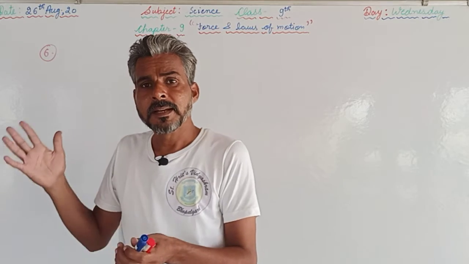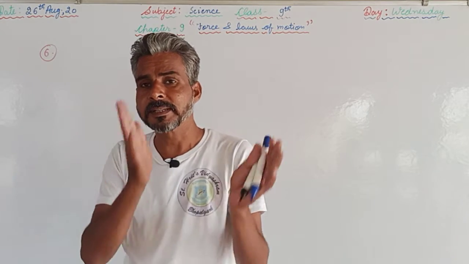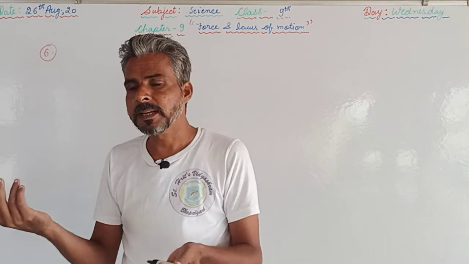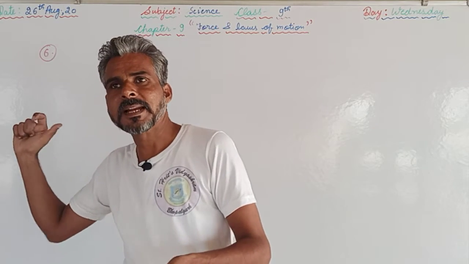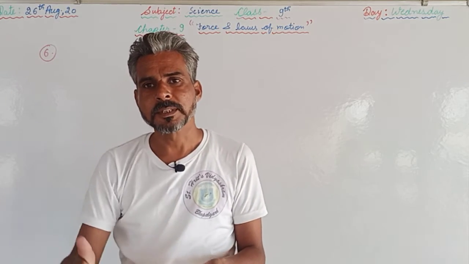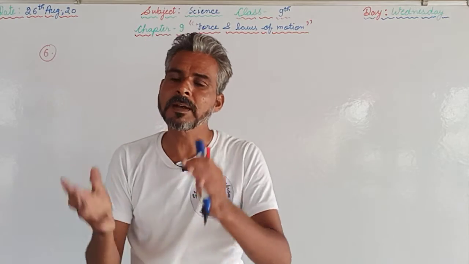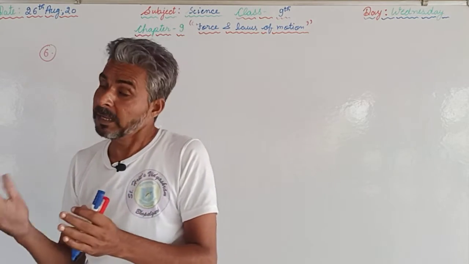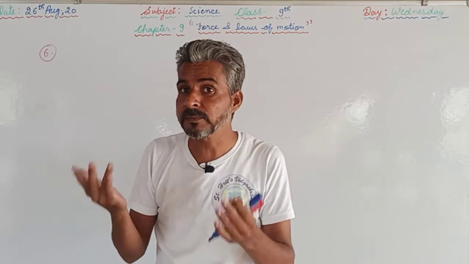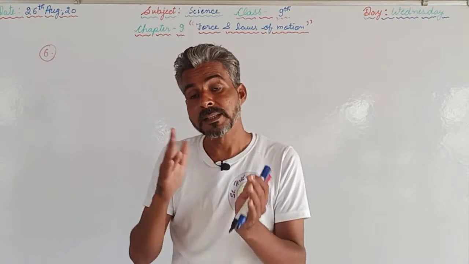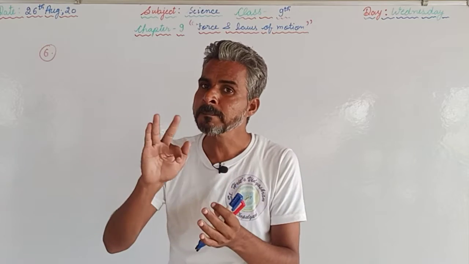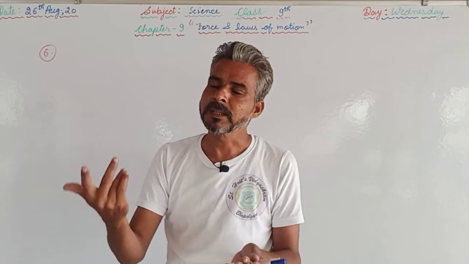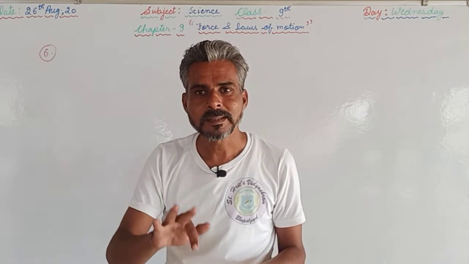When we applied the force, it was accelerated, means we set that stone into velocity, but due to the frictional force, after some time it came to rest. What kind of external force was there? That frictional force, and the frictional force always opposes the motion. That's why the stone came to rest.